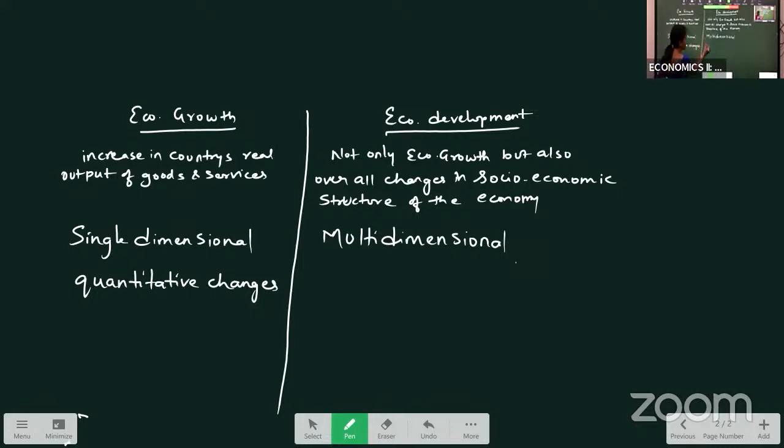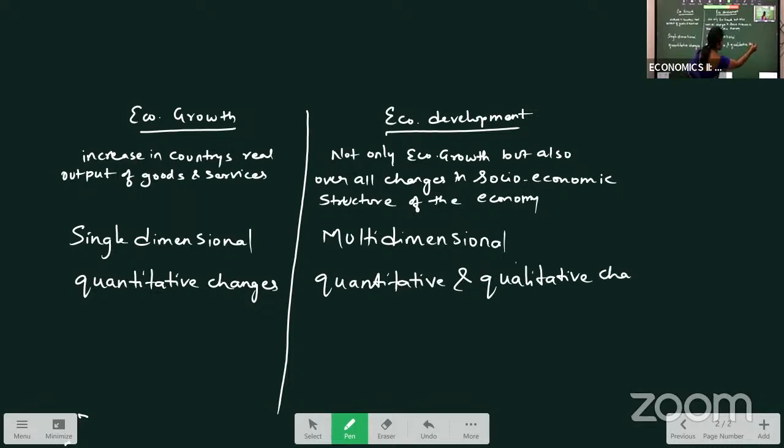Whereas economic development explains both quantitative and qualitative changes. So in development, what are we saying? Quantity as well as quality. Means what?